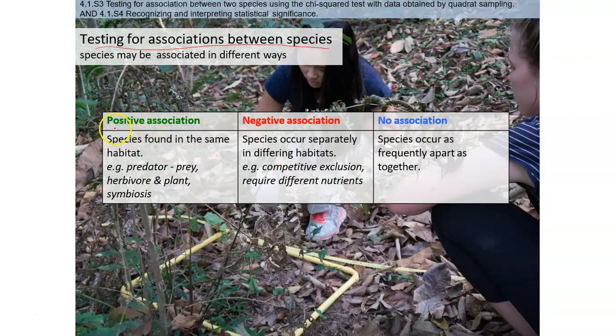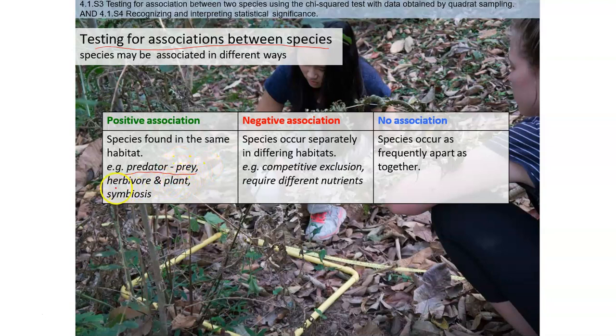A positive association. What do you think the relationship or the association is between a predator and prey? Why do we say it is a positive association? Well, because they are always together, because one of them is looking for the other one. So they are always associated together because one of them is hunting the other one.